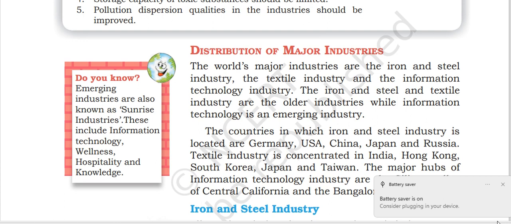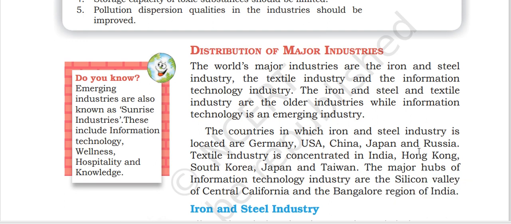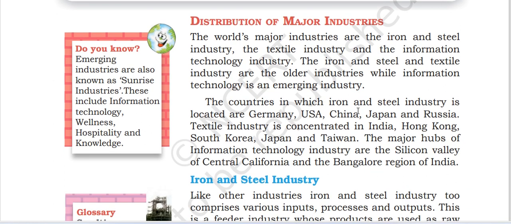The countries in which the iron and steel industry is located are Germany, USA, China, Japan. The textile industry is concentrated in India, Hong Kong, South Korea, Japan, Taiwan. The major hubs of the IT industry are the Silicon Valley of Central California and the Bangalore region of India.